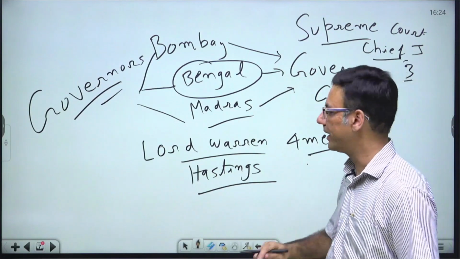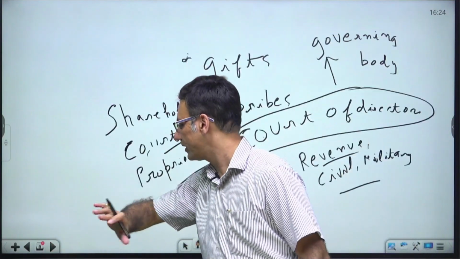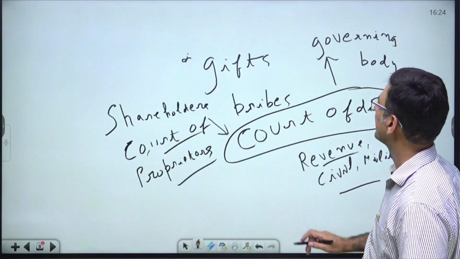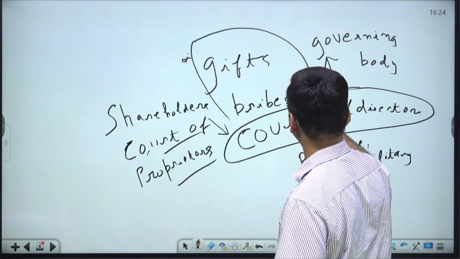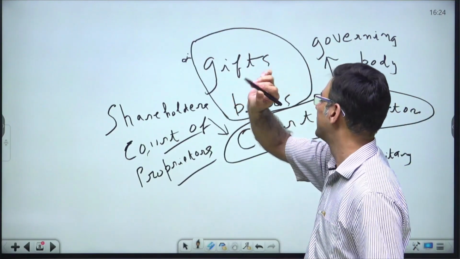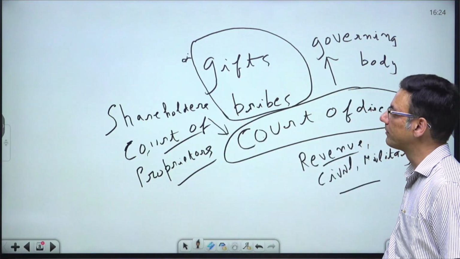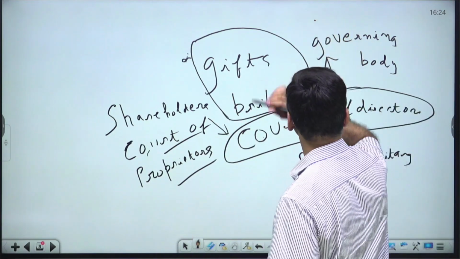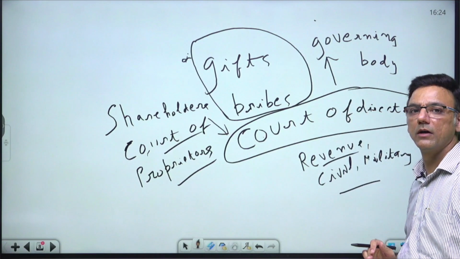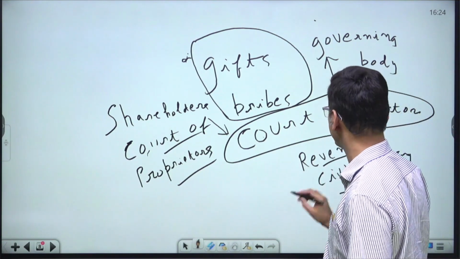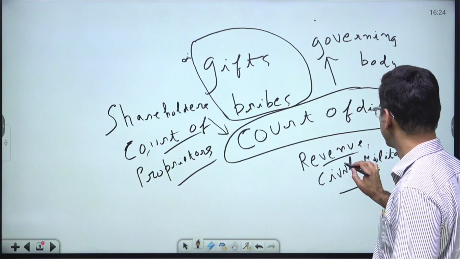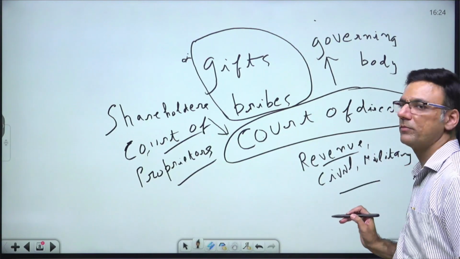And to add value to the working of the East India Company, the servants or the officers of the company were asked not to accept any gifts or bribes from the natives. And it strengthened the control of the British Parliament over the East India Company by asking the Court of Directors to report on its revenue, civil and military affairs from time to time.